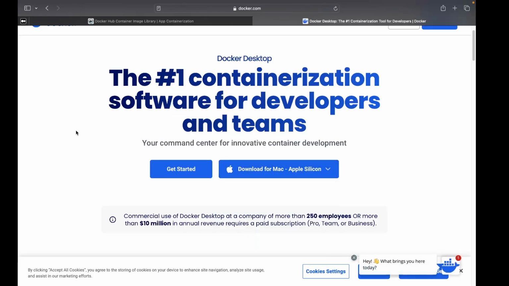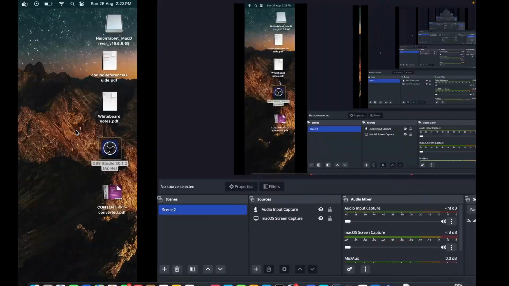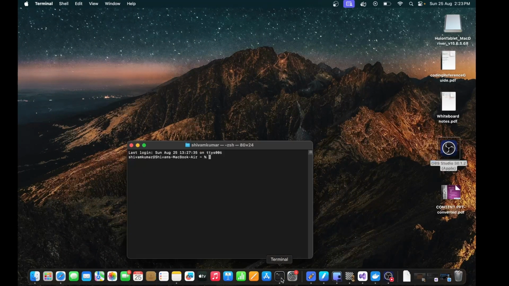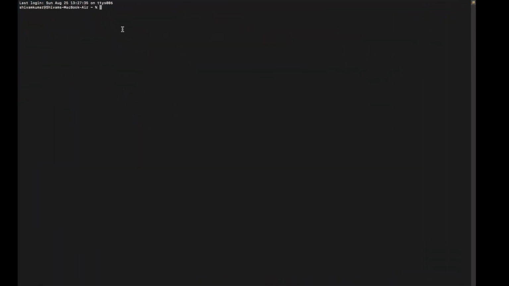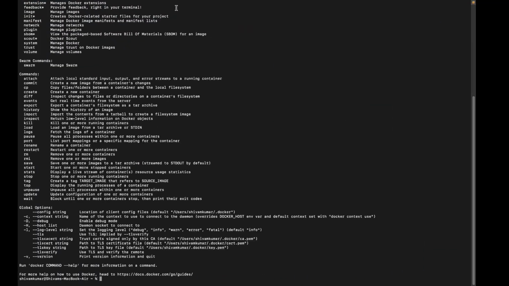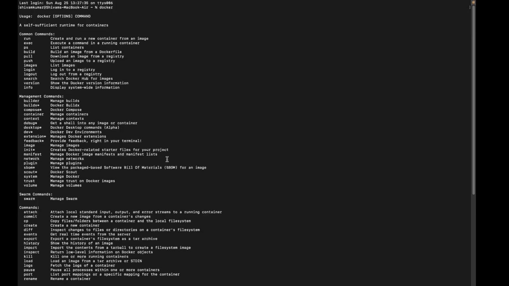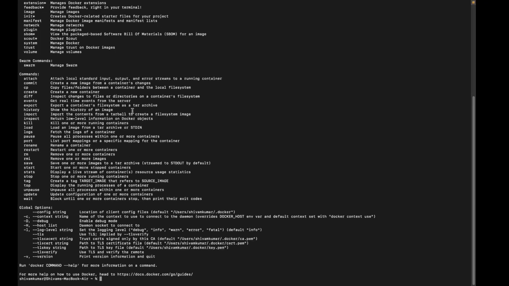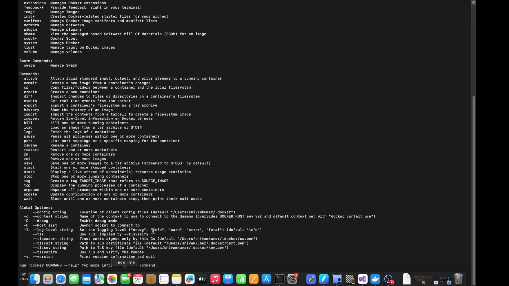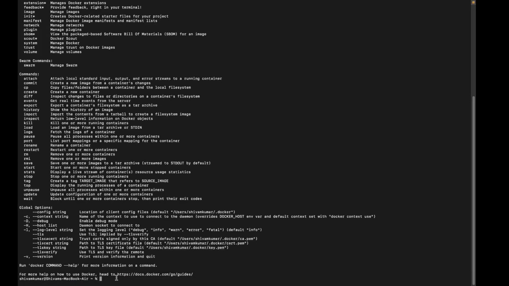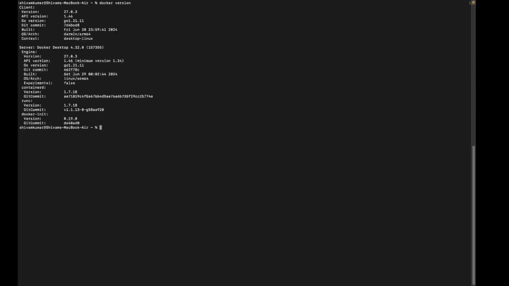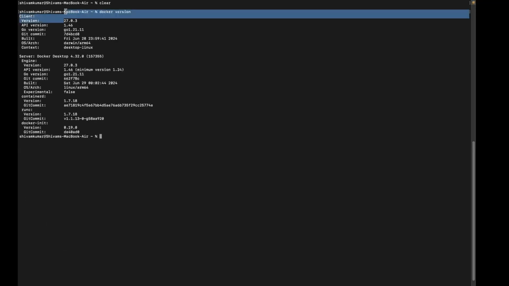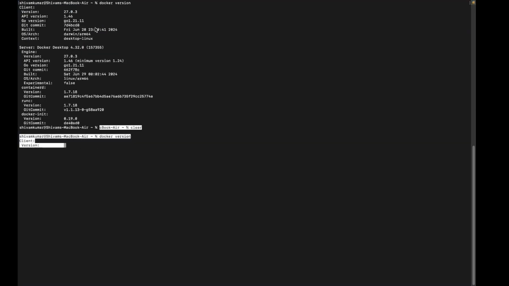Now I have already installed this on my local machine. Once it is installed, if you open the terminal and type docker, you can see a lot of stuff appears. If the same thing happens on your machine, then you can say that Docker is successfully installed. If I type docker version, you can see that I have version 27.0.3 installed on my local machine.